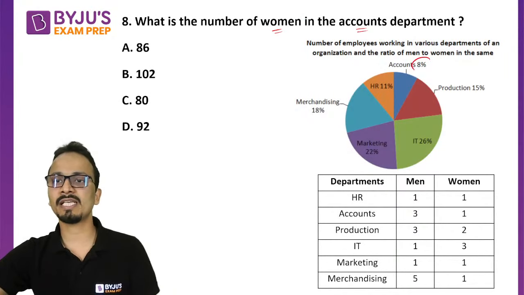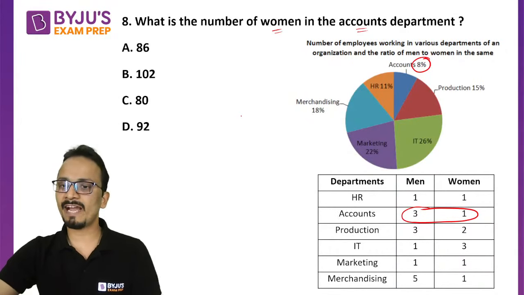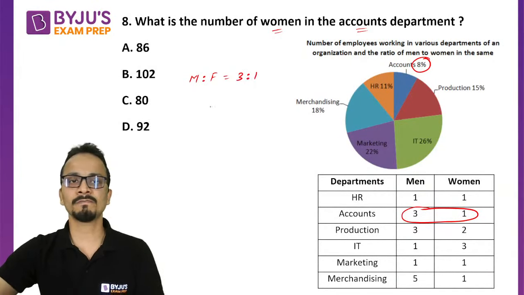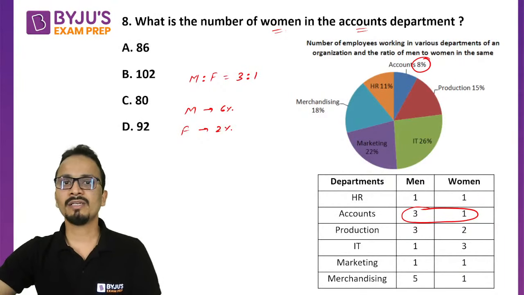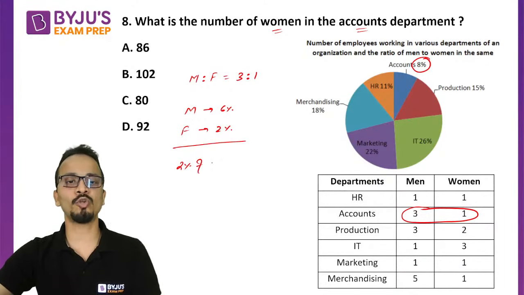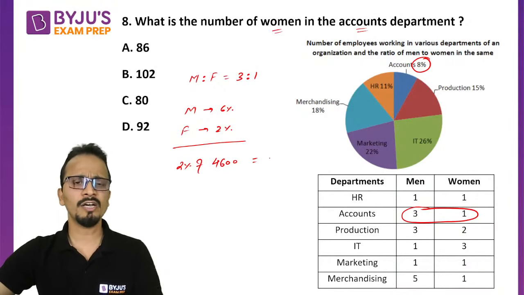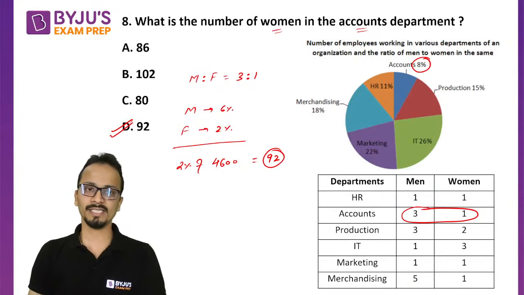Now the accounts department is 8% and the ratio in the accounts department is 3:1. So if I divide 8% in the ratio 3:1, which is for males and females, males will be 6% and females will be 2%. Now they want the number of women in the accounts department. So it will be 2% of the total number of employees, which is 4600. So 2% of 4600, 46 into 2 is 92. So 92 is the correct answer. Option D.